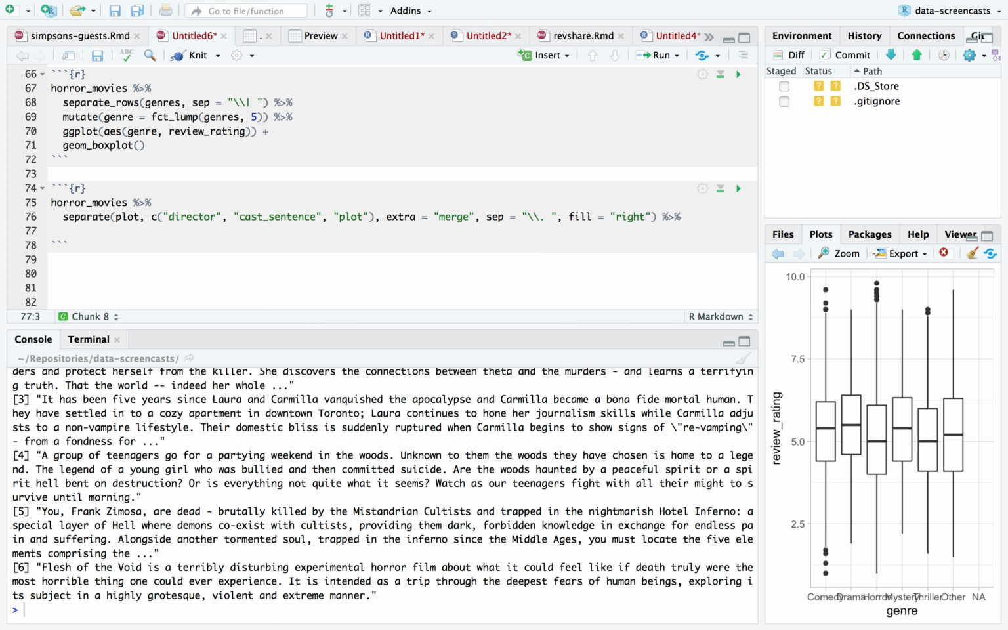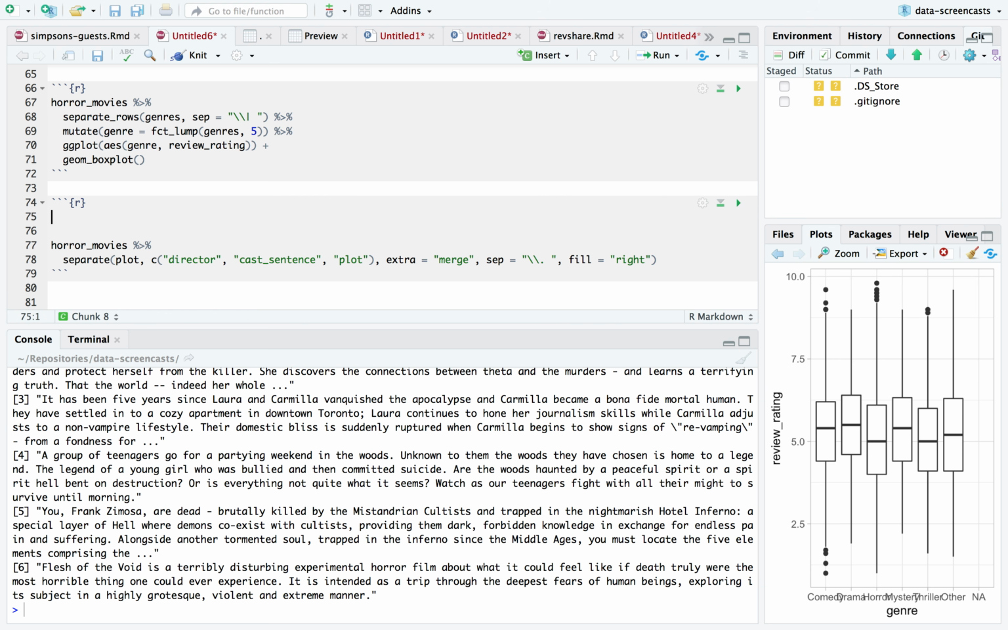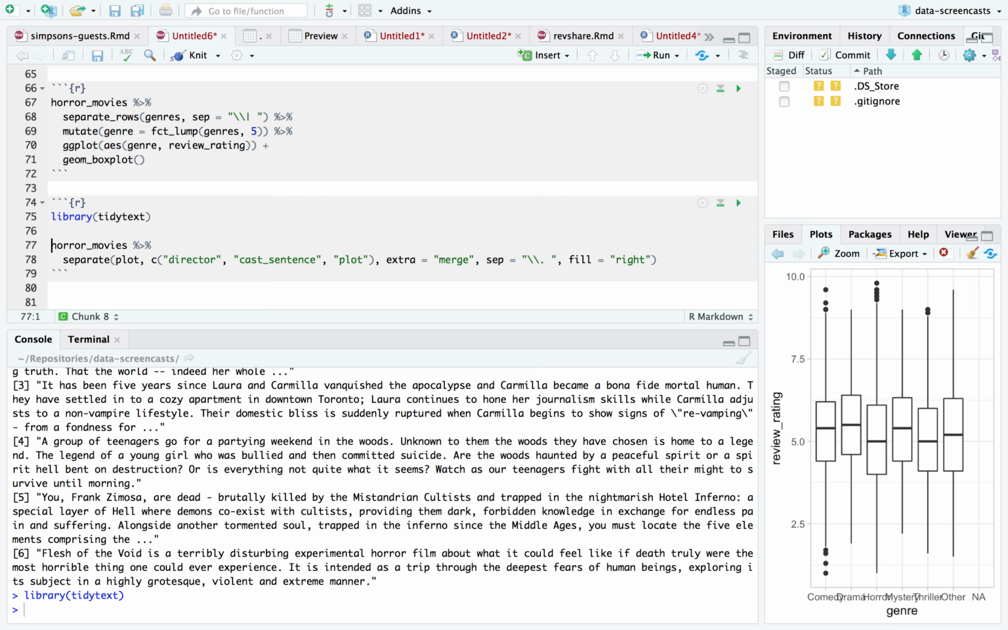Why did I do that? Well, because I want to do some text mining. What do I use for text mining? You guessed it, the tidytext package. Tidytext is a package created by Julia Silge and me, now maintained by Julia, and we have a book about it called Text Mining with R, available wherever books are sold. So we can take our plot now and unnest tokens, the key step in parsing text the tidy way. I want to create words out of the plot column, and that ought to do it. And I'm going to call this horror movies unnested.